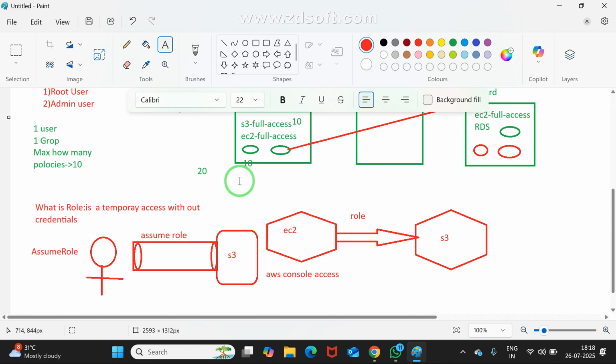Quickly, we may try to create the role concept. First, I may create a group. I may assign some policies to the group. Then I assign two users to that group. I may give access to you. You may try whether it is working or not.